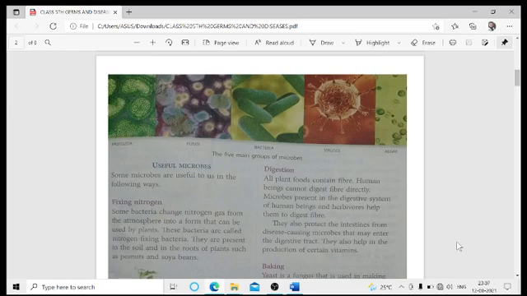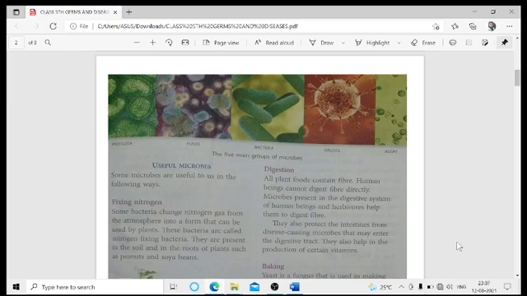Apart from this, the first and foremost thing is the useful microbes, or the advantages of the microbes. The very first one is fixing nitrogen. Next year you'll have the chapter Air, in which you'll be studying about the composition of air, and most probably you would have studied it as well. Not at all an issue. So when we are talking about fixing nitrogen,